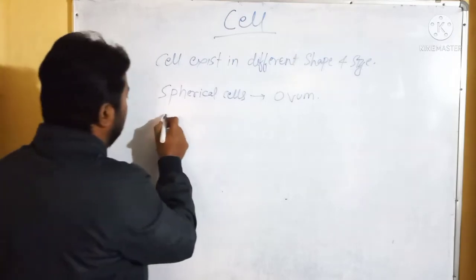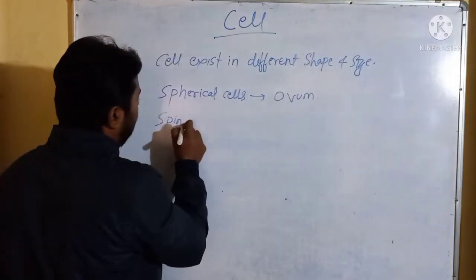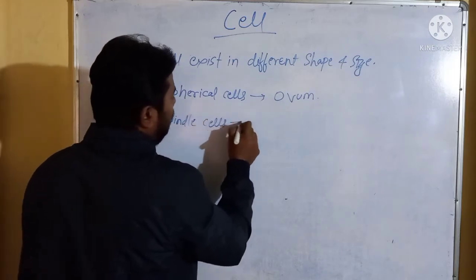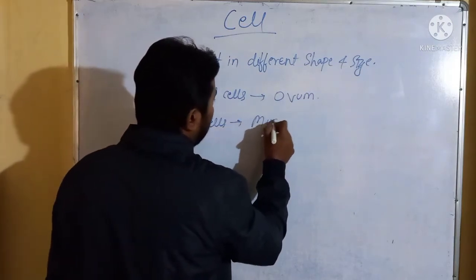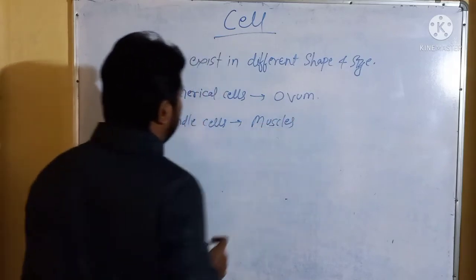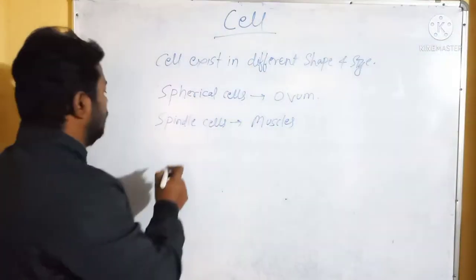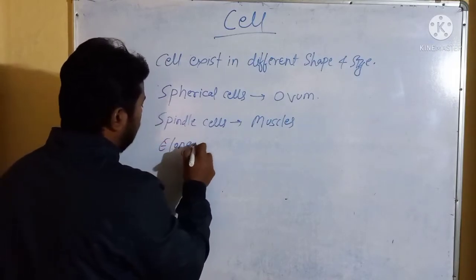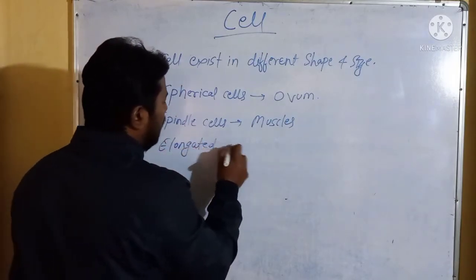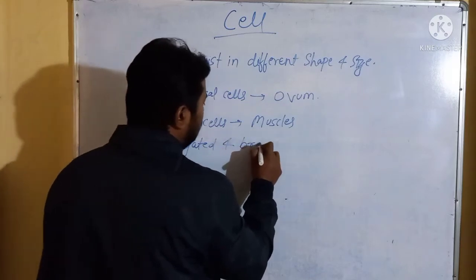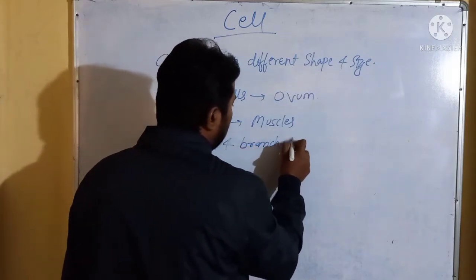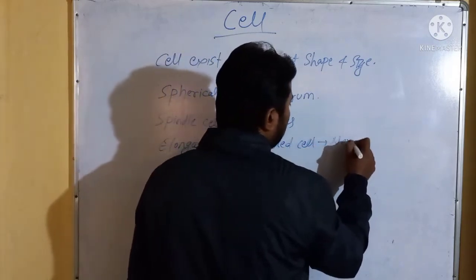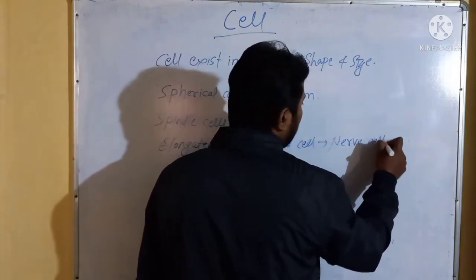Spindle cells are found in muscles, and elongated and branched cells are found in nerve cells. These are the nerve cells.